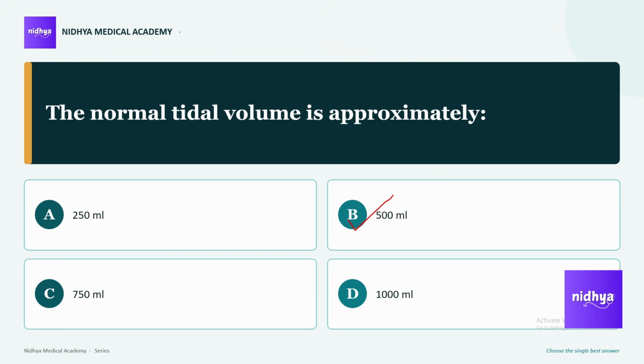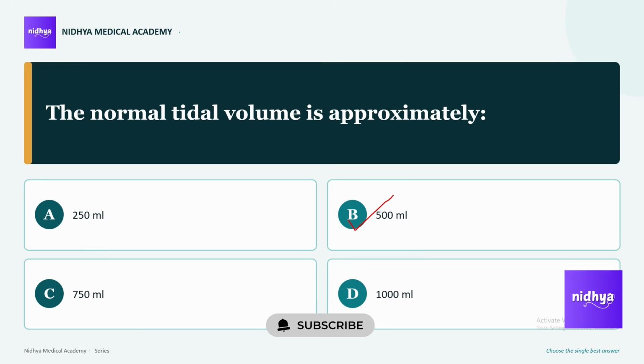The normal ERV is 1000 to 1100 ml. Also, there is one more, RV, residual volume, which means the air remaining after maximum expiration, that is 1200 ml.